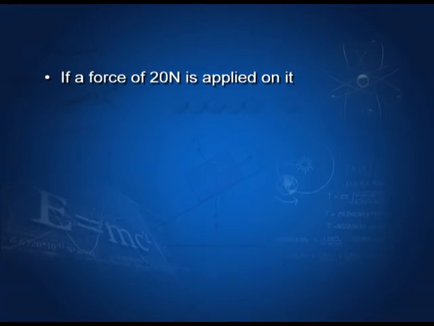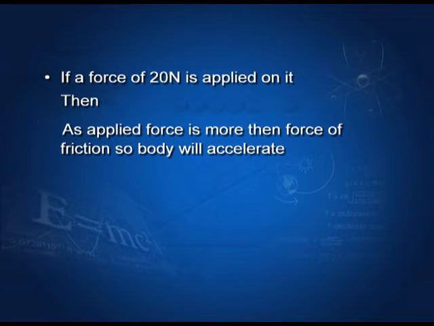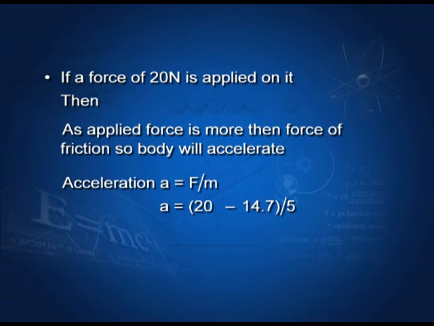Now, say a force of 20 Newton is applied on the given body, then the applied force is more than the force of friction. Applied force is 20 Newton, force of friction is 14.7 Newton. So, body will move. We know acceleration A equals force upon mass.